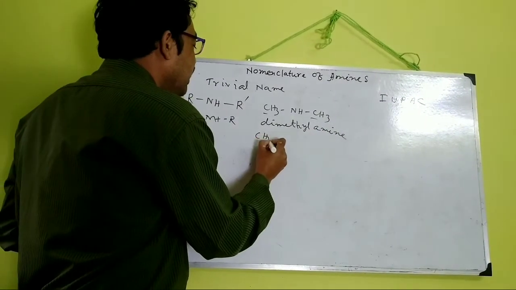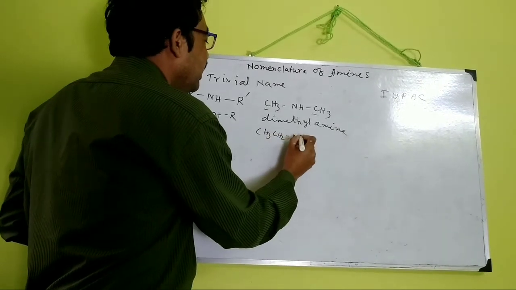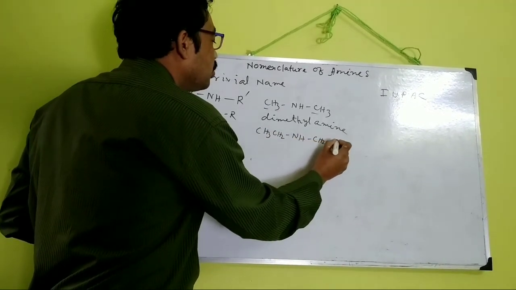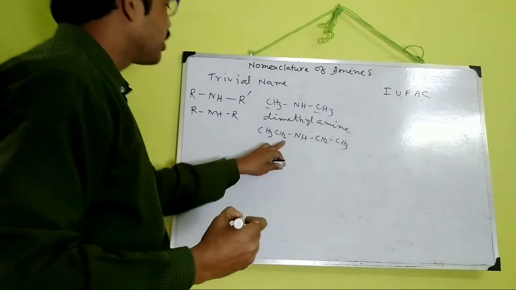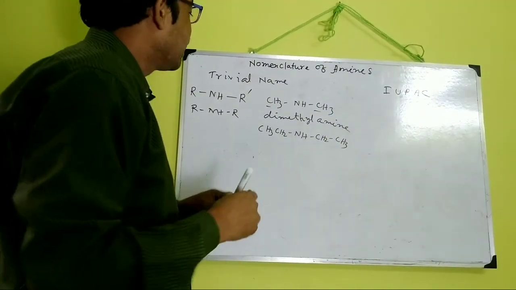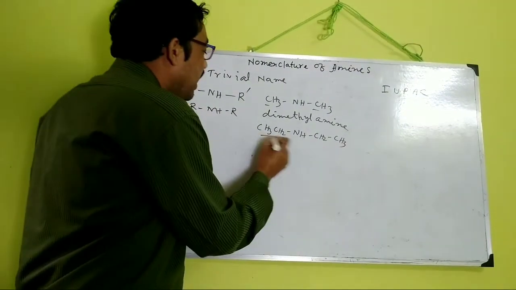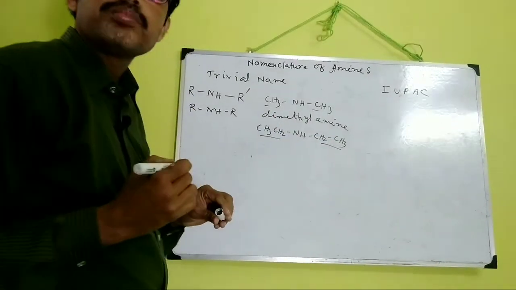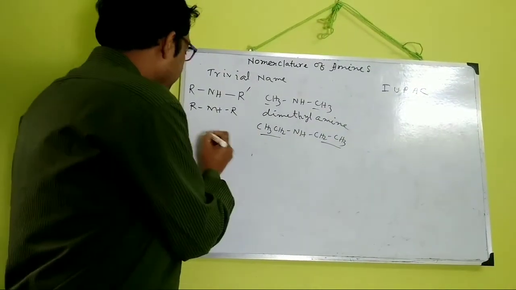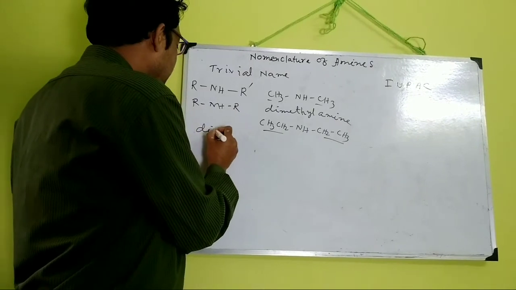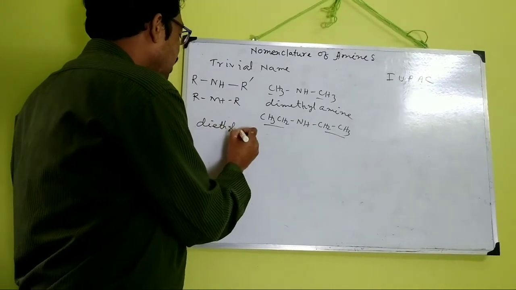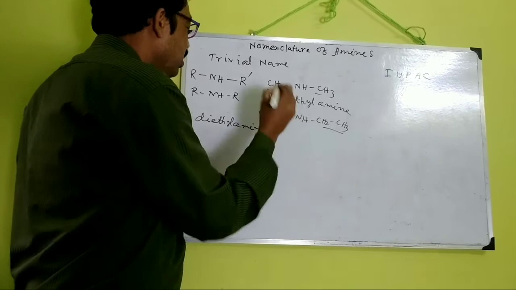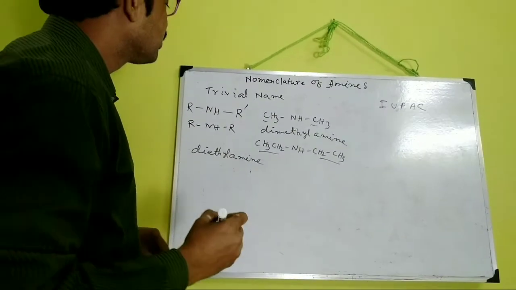CH3CH2NHCH2CH3 is another example of a simple secondary amine. So here 2 ethyl groups are present with NH. So it will be named diethylamine for the trivial name.